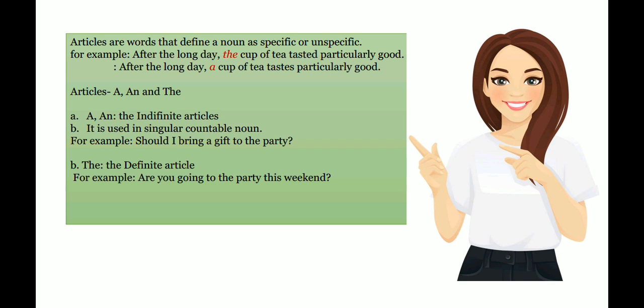For example, are you going to the party this weekend? In this sentence, the definite article the limits the meaning of the noun to one particular thing. I mean to say, the definite article the tells us that your friend is referring to a specific party that both of you know about. The definite article can be used with singular, plural, or uncountable nouns. Let me clear you with some more examples.